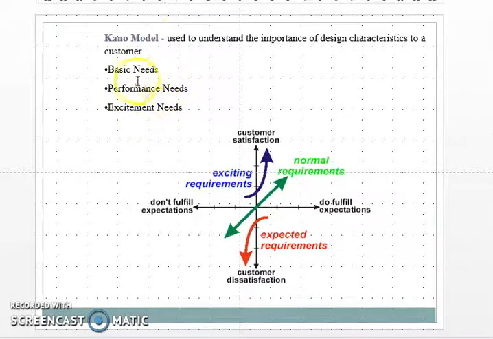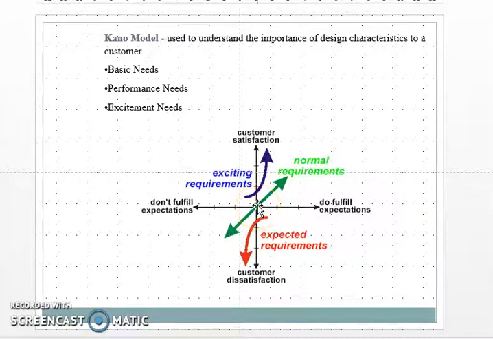There are three needs: basic need, performance need, and excitement need, and this is shown on this graph. Here, it shows when customers will be satisfied and when they will be dissatisfied, depending on whether expectations are fulfilled or not. This is the normal requirement.